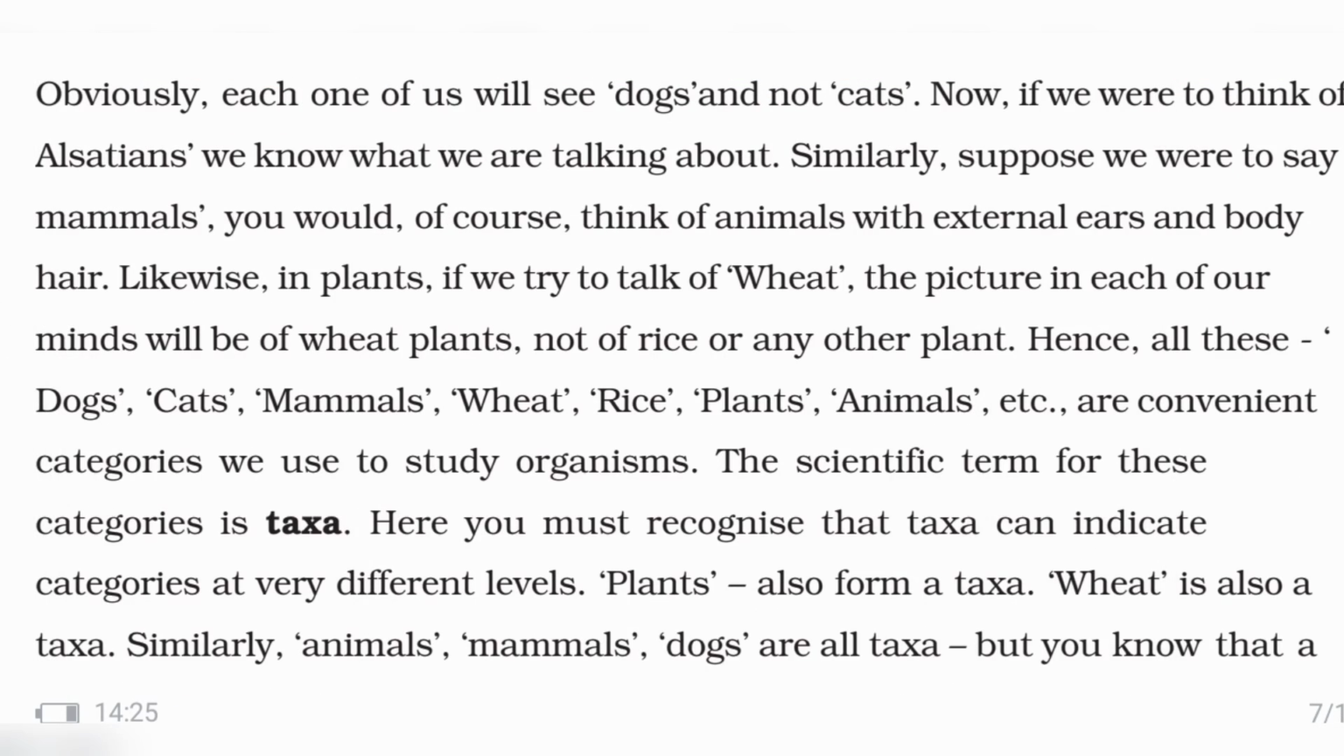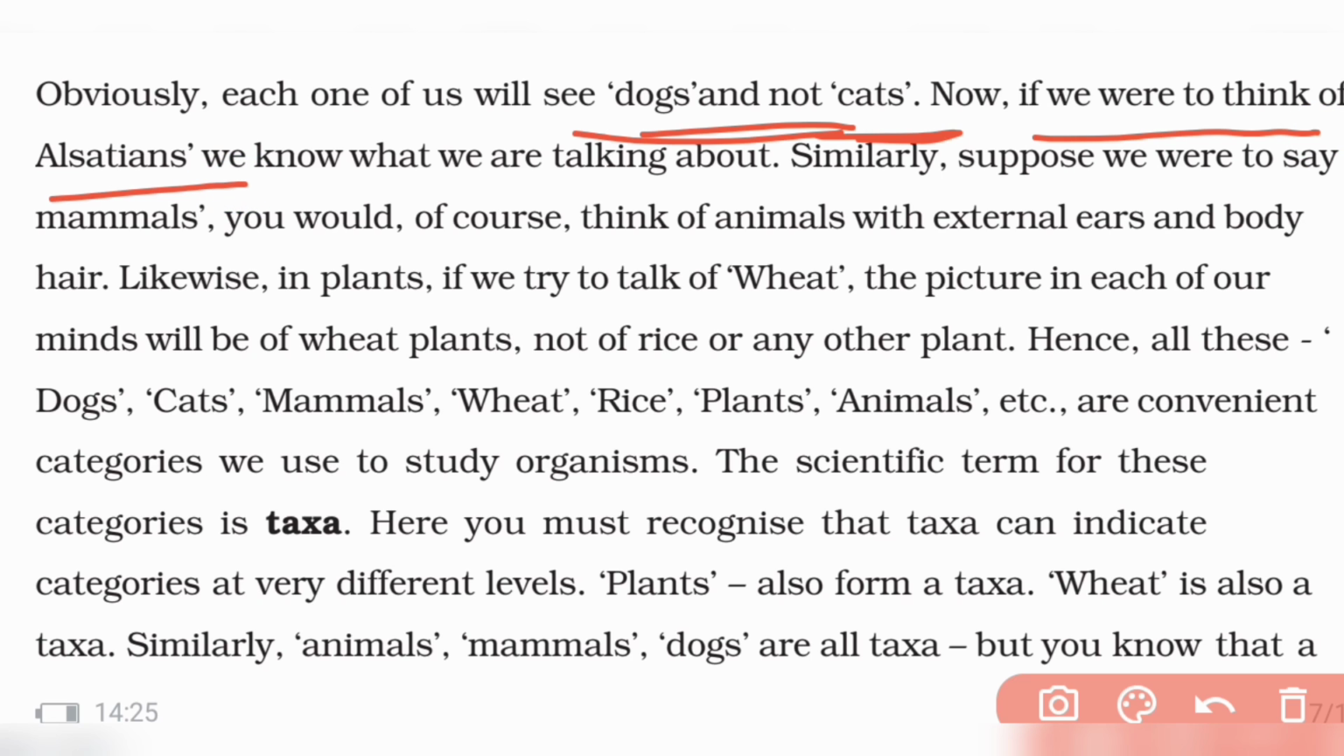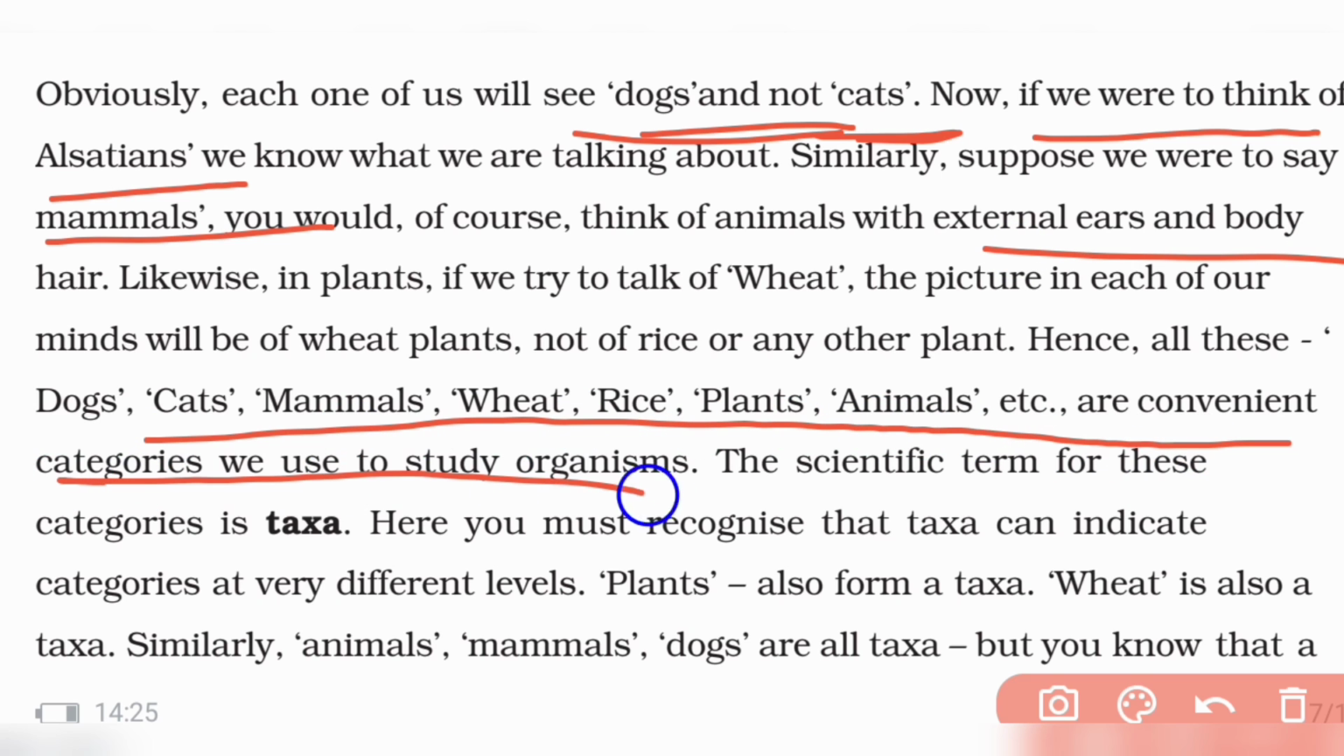You imagine that it has four legs and a tail, right? When you think of dogs, you will not think of cat. And if I say Alsatians, you will definitely think about a specific kind of mammal. So dogs, cats, mammals, etc. are convenient categories, and the scientific term for these categories is taxa.